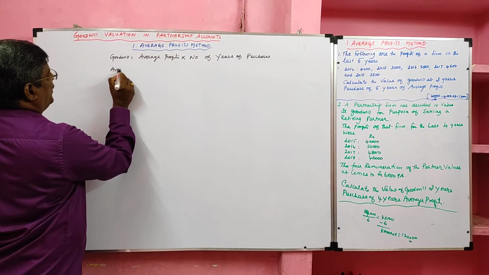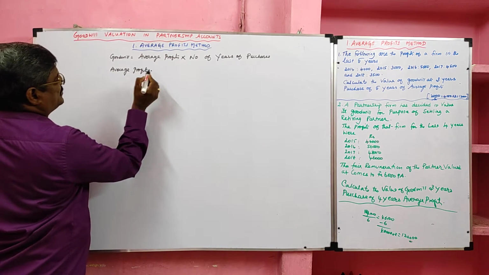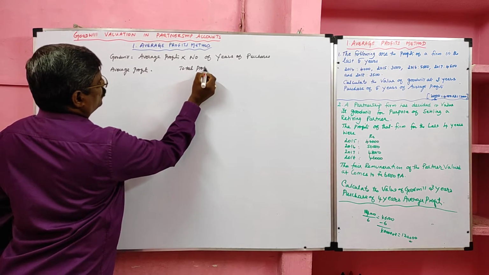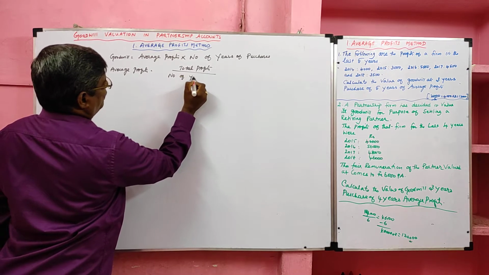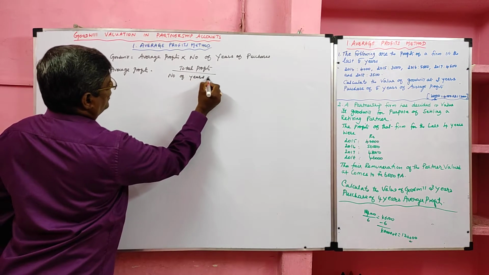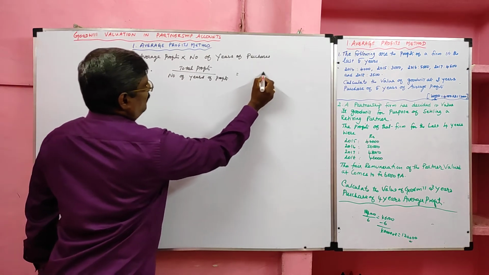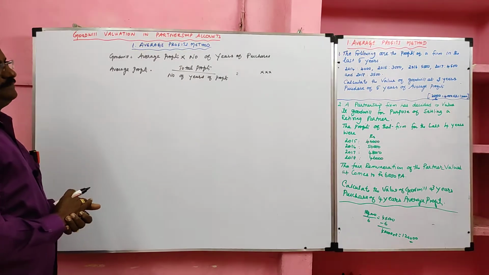Now I am going to write the formula of average profit. Add all the profits, you will get total profits. Total profit divided by number of years of profit, you will get one value that is called average profit.